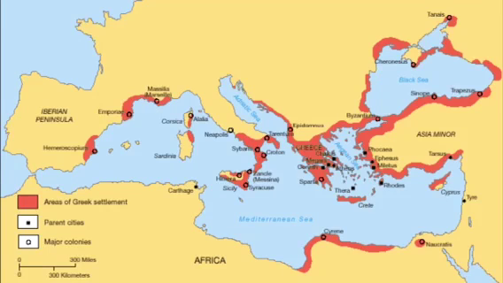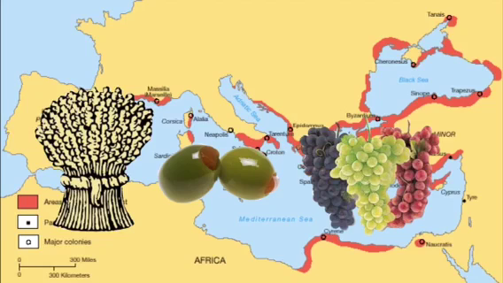Classical Greece was located on the mountainous Peloponnese Peninsula. Due to the lack of space, Greek city-states set up colonies around the Mediterranean, where they grew grains and olives.